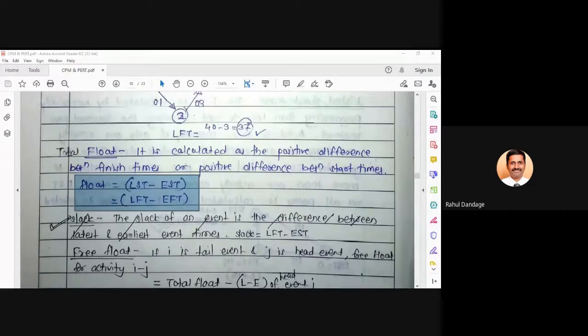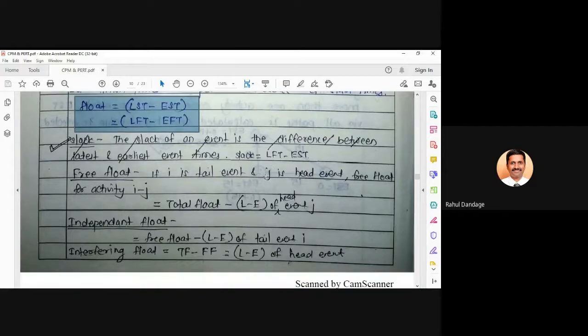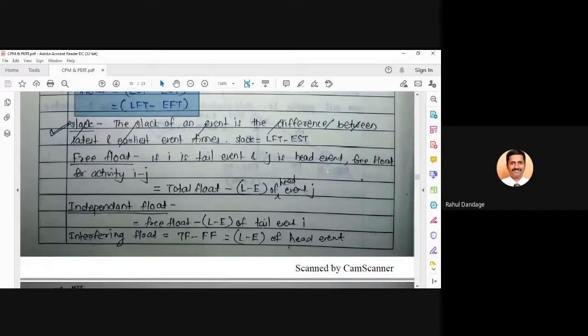Total float is equal to LST minus EST, or that is equal to LFT minus EFT. Or in short, you can write this as float is equal to the difference between finish times or the difference between start times. Or more precisely, it is a modulus value, you can say, the positive difference between finish times and the positive difference between start times. Clear? So move to the next part.